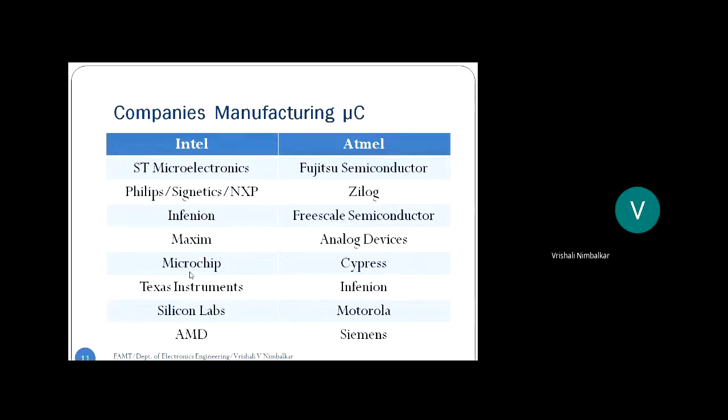These are the giant semiconductor companies who manufacture microcontrollers. Not only 8051, they have their own microcontrollers also. And there are many other smaller companies manufacturing microcontrollers.